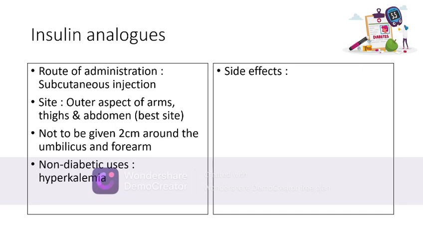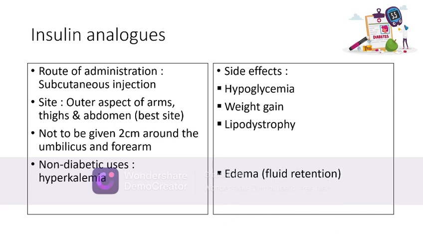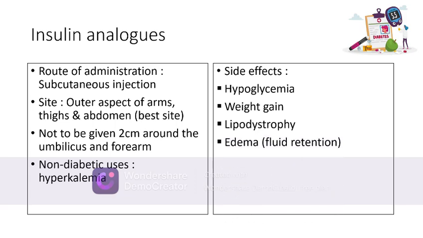So, what are the side effects of insulin? Hypoglycemia, weight gain. Weight gain occurs in insulin due to repeated snacking habit. Lipodystrophy. If the insulin injection is given at one particular site over time and the site is not changed, then this will lead to accumulation of lipid or fat in that particular area, since insulin is an anabolic hormone. This is called lipodystrophy or lipohypertrophy, and this reduces the effectiveness of insulin action if injected over the same site. That is why, to prevent this lipodystrophy, it is recommended to keep rotating the insulin sites with each use. And it can also cause edema or fluid retention.